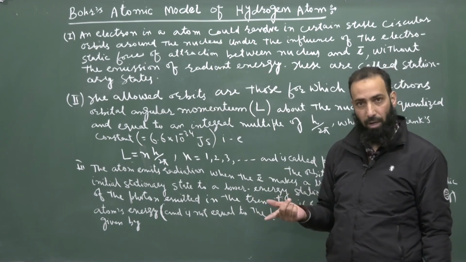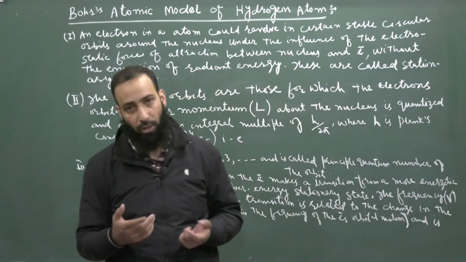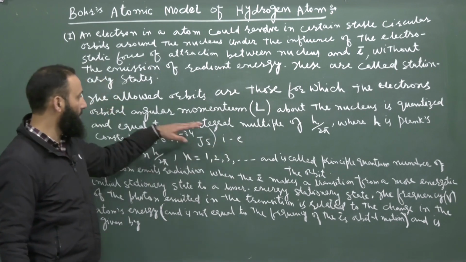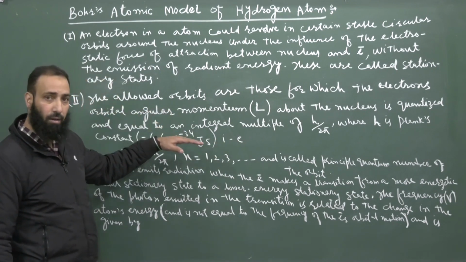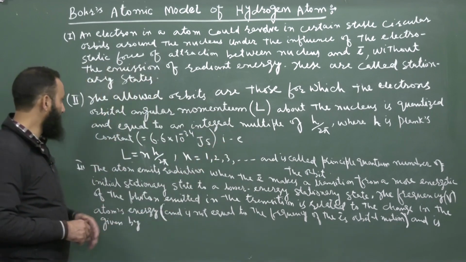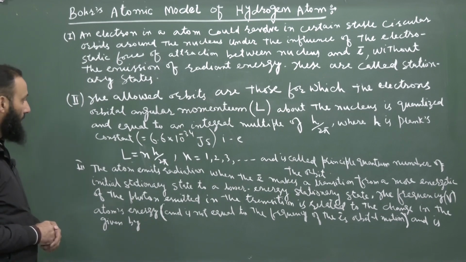Integral means it can be either h by 2 pi, or 2 times h by 2 pi, or 3 times, or 4 times h by 2 pi. It can't be 1.5 times h by 2 pi. That is not an integral multiple. It should be 1 times, 2 times, 3 times, 4 times h by 2 pi, and so on. These are the orbits which are allowed for the electron to revolve around the nucleus. This is condition number 2, the postulate 2 as proposed by Bohr.